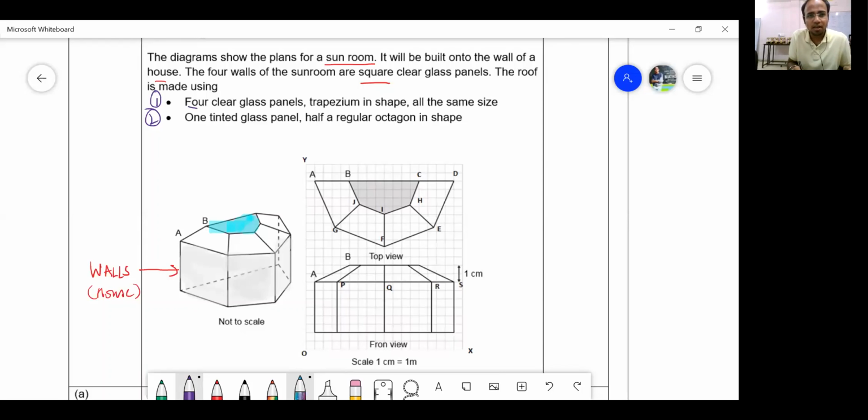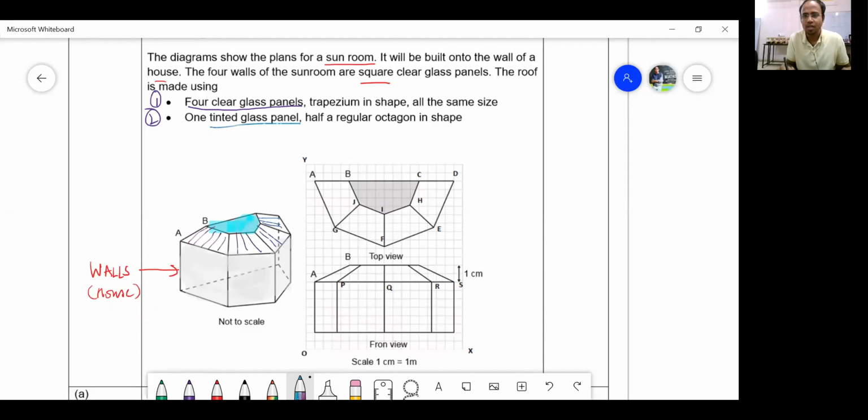There are 4 clear glass panels. So where are the glass panels? Let me show you the glass panels. So these, my dear students, are the glass panels. These are the glass panels in the shape of, come on, in the shape of trapezium. It has to be trapezium. The walls are like this. On the walls comes the roof, and the roof is a tinted glass panel which is half of an octagon.